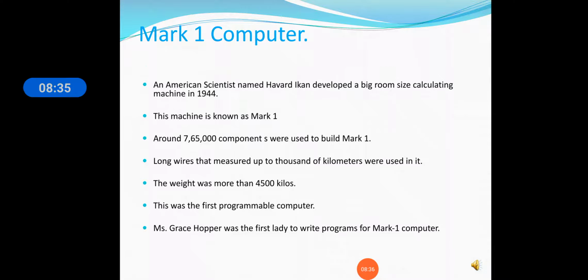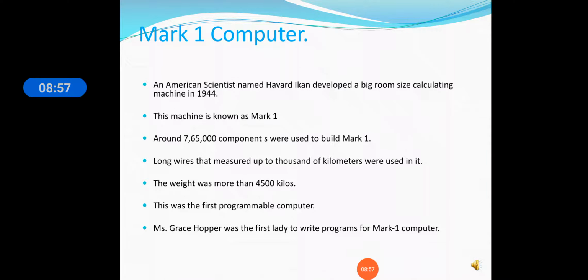So these were the specifications of Mark 1. It was invented by an American scientist, Howard Aiken, in 1944. It is known as Mark 1, and around 765,000 components were used to build it, with thousands of kilometers of long wires.